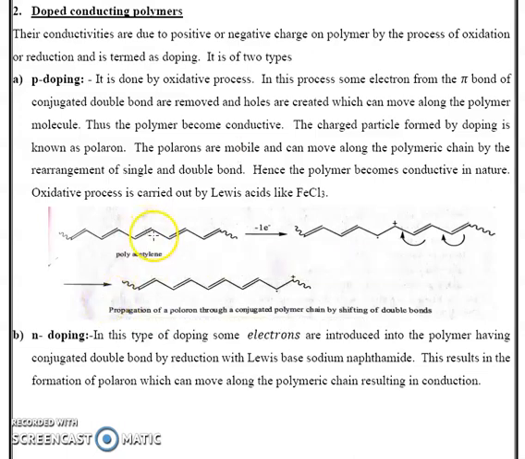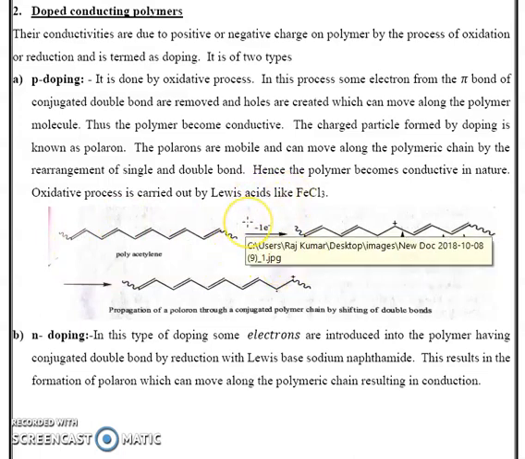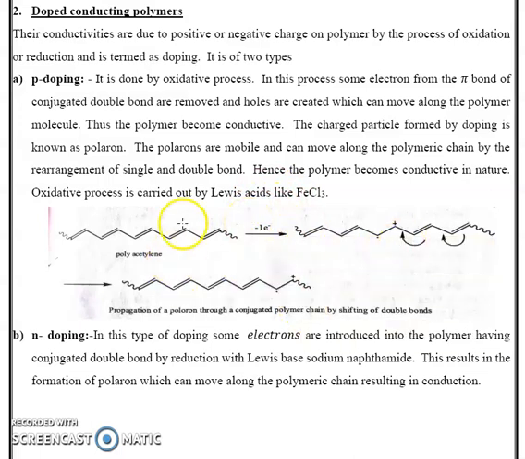Consider polyacetylene. From the conjugated double bond, some electrons are removed. First, one electron is removed from a conjugated double bond, and a positive charge is generated. This positive charge is known as the hole. This hole can move throughout the polymer chain by the rearrangement of the single and double bonds, imparting conductivity to the polymer chain. That is known as p-doping.